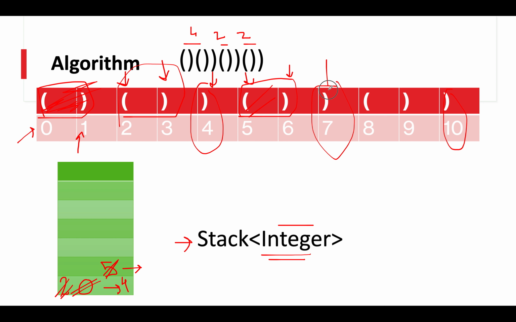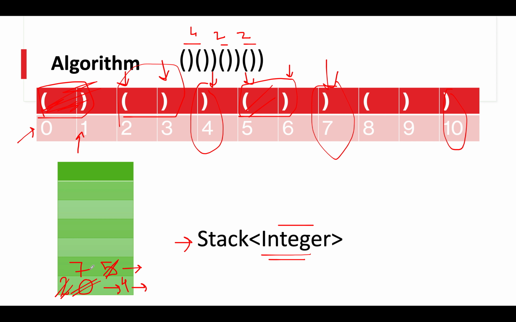Let's move on to the next iteration. We get 7, and 7 is a closing bracket. And let's check for the peak element of the stack. The peak element of the stack is 4, which is again a closing bracket. So there is no match, and we'll push this information onto the stack.